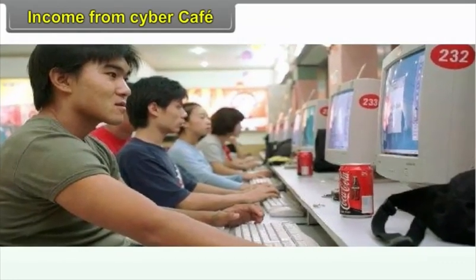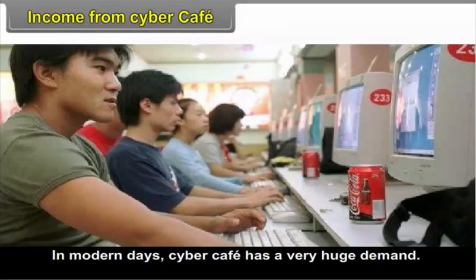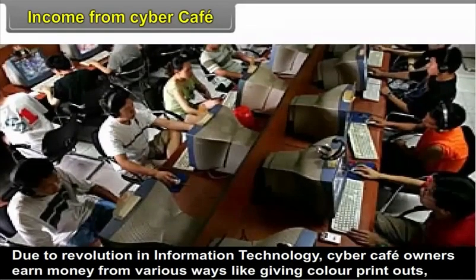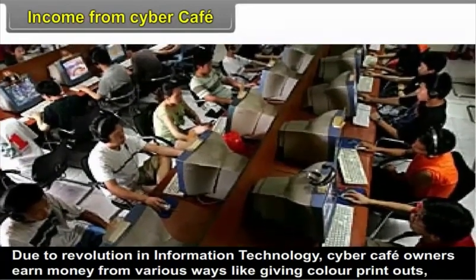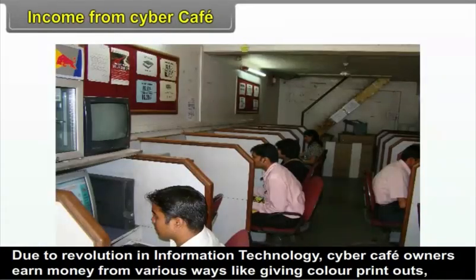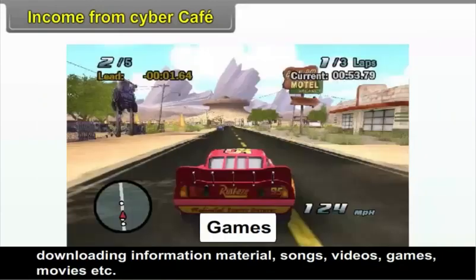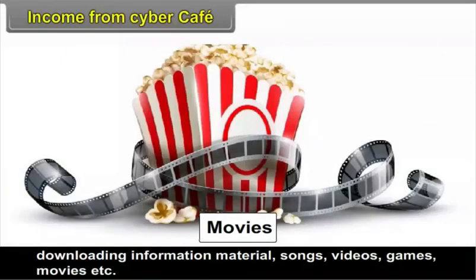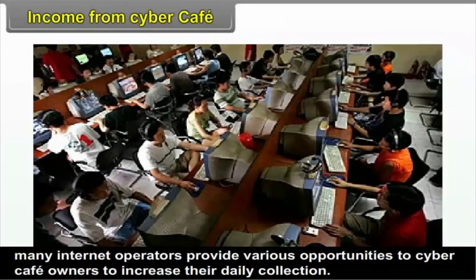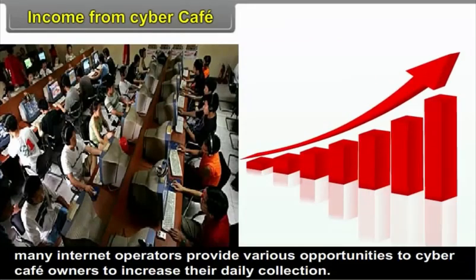Income from cyber cafe. In modern days, cyber cafe has a very huge demand. Due to the revolution in information technology, cyber cafe owners earn money in various ways like giving color printouts, downloading information material, songs, videos, games, movies, etc. Many internet operators provide various opportunities to cyber cafe owners to increase their daily collection.